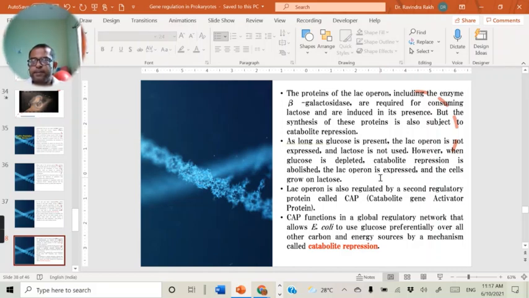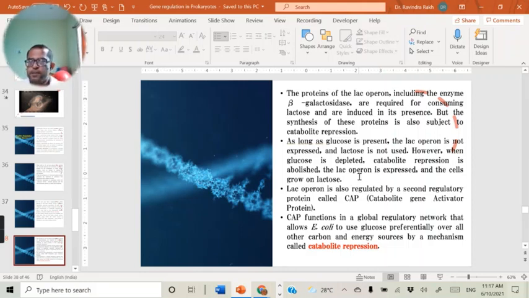Because of that repression, there will be no production of beta-galactosidase enzyme, beta-galactoside permease enzyme, and transacetylase enzyme. These enzymes are not expressed when glucose is available in the surrounding medium, and this is possible because of catabolite repression.